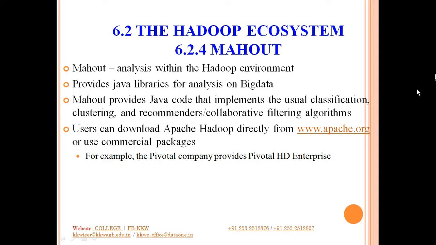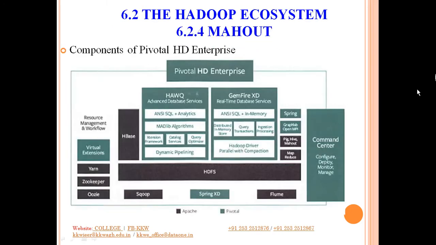So for more details, if you want to download, you can download it directly from www.apache.org, or you can use commercial packages provided by Pivotal company, and the package is provided for a distribution Pivotal HD Enterprise. Okay, so let's have a quick overview of the components you can see here. The components in black are the functionalities provided by Apache, and those provided in blue or green, whatever you name it, are those provided by the Pivotal company.